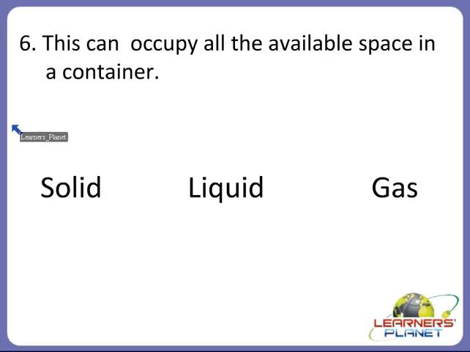Now the next one. This can occupy all the available space in the container. Yes children? Yes, we solved just now, just somewhat it has been twisted. This can occupy all the available space in a container. What kind of matter is it? Yes, it is the gas. Gas is the state of matter which can occupy all the available space present in a container. Alright children, so I hope you are clear with this activity.